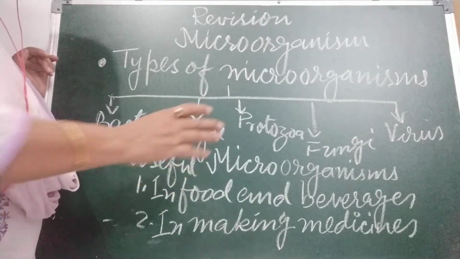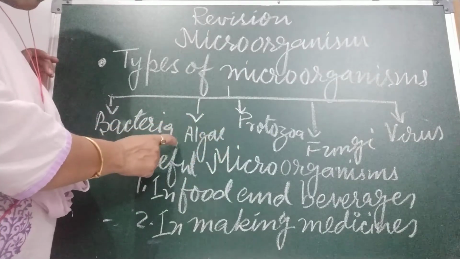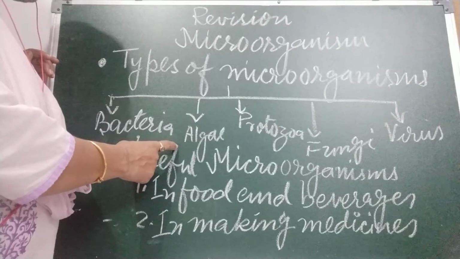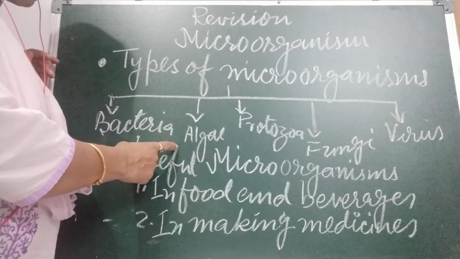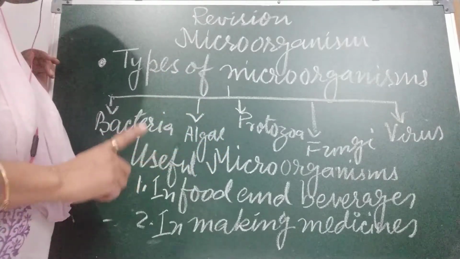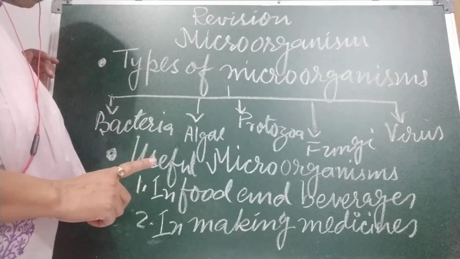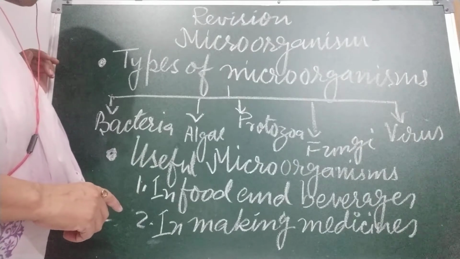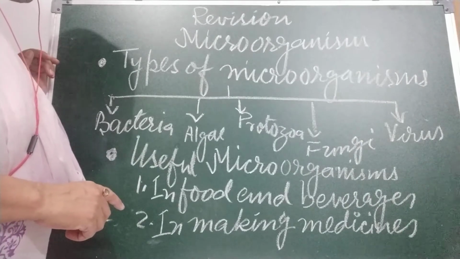Okay. Examples of algae are unicellular Chlamydomonas and multicellular Spirogyra. Now come to the protozoa. Protozoa are unicellular organisms that have animal-like characteristics. They live in the bodies of other